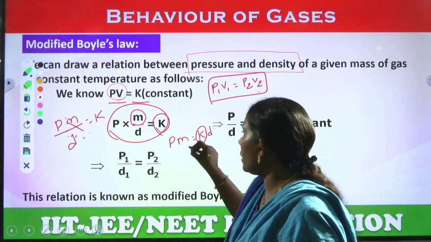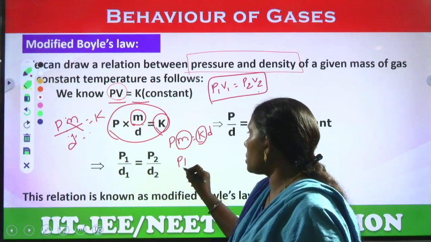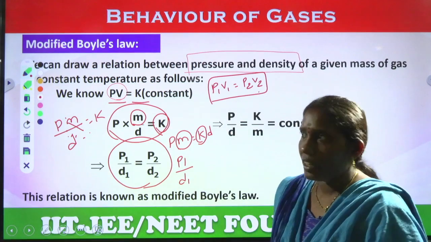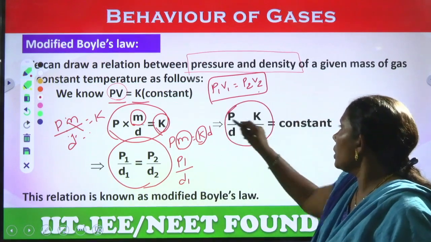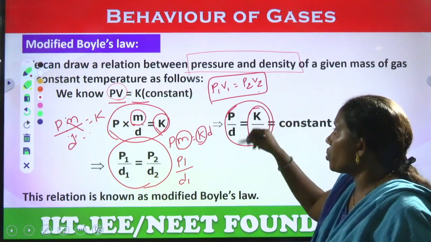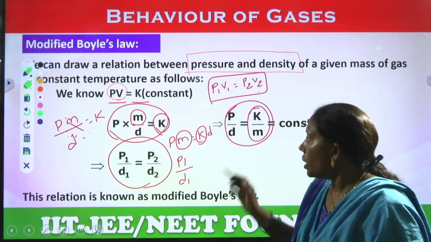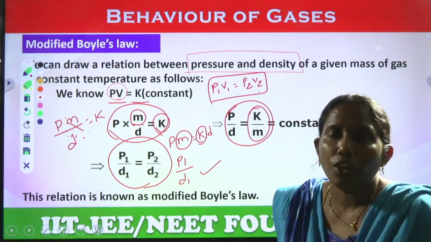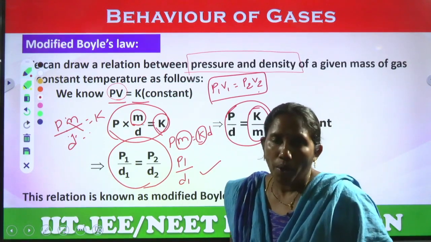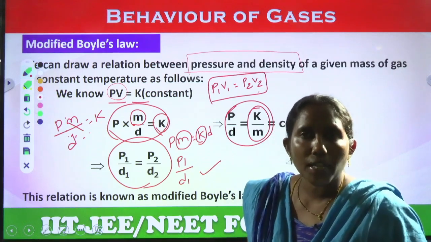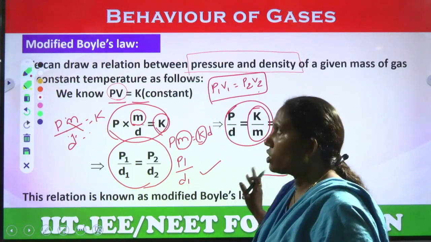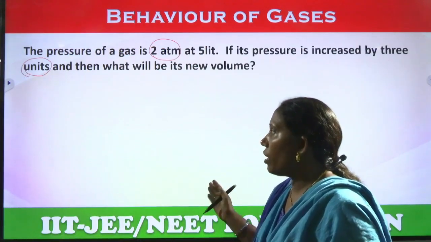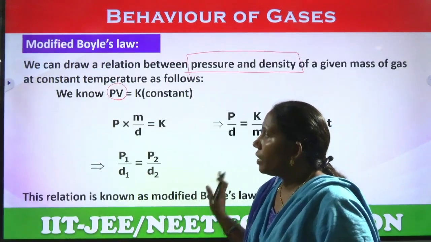K is constant, m is constant, so we can write P1 by D1 equals P2 by D2 for two different conditions. P by D equals K by m, which is constant. So we can write P1 by D1 equals P2 by D2. This is called modified Boyle's law. When we substitute in place of volume, mass by density, this we can also use in the problems. If he gives the density, then we have to use that.